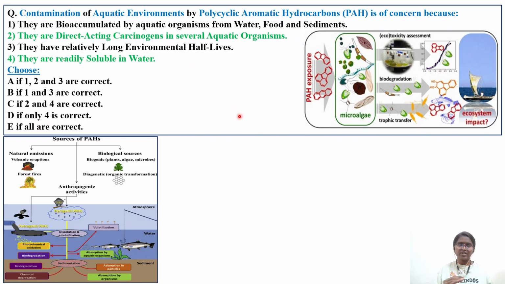So this particular PAH does not have a magnifying property, bioaccumulation. Why? Because lipophilic molecules have more of this kind of characteristic feature. They undergo biomagnification over the food chain, and they have relatively long environmental half-lives, unlike other chemicals like uranium, DDT, or dioxin, which have longer half-lives. But these polyaromatic hydrocarbons, because of their hydrophilic nature, are readily soluble in water, and they are not persistent in the environment, having a short half-life.